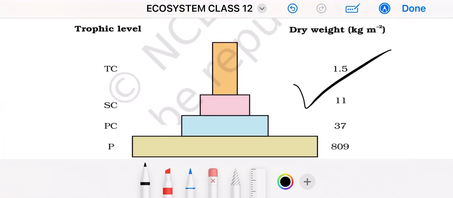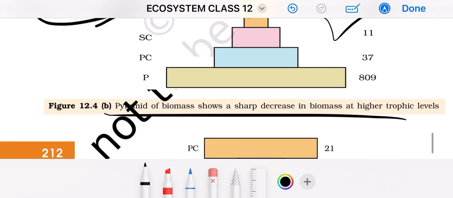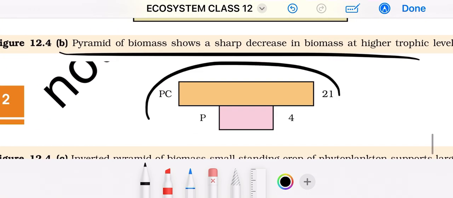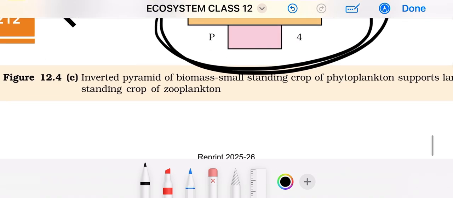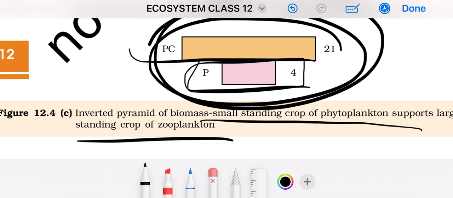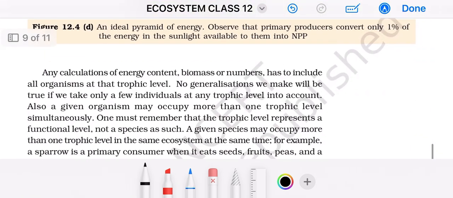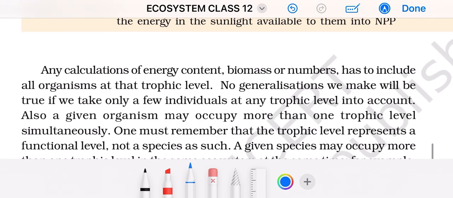The pyramid of biomass here is upright, but in the sea the pyramid of biomass is inverted like this. Look, this is the biomass in the sea. Phytoplanktons, then zooplanktons.